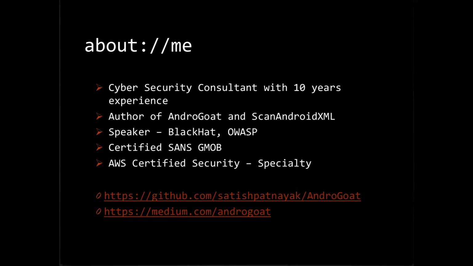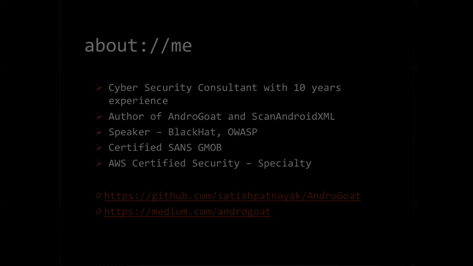I have around 10 years of experience in the cybersecurity field. As you know, I am the author of the Android application, and I also own another tool called Scan and Read XML, which takes an APK file as input and analyzes it for vulnerabilities like Firebase and network security config related vulnerabilities. I presented this application at Black Hat Europe 2020, and I hold SANS GMOB and AWS Security Specialist certifications.